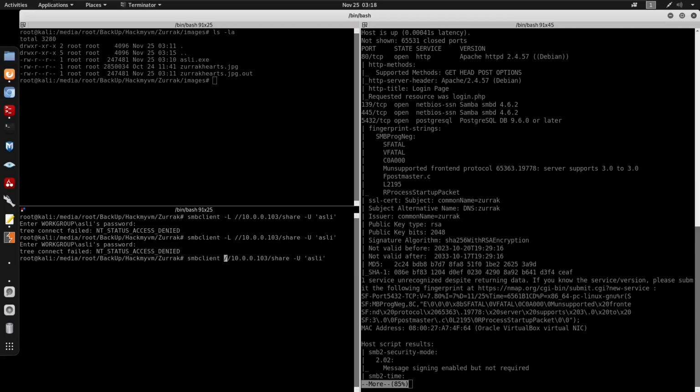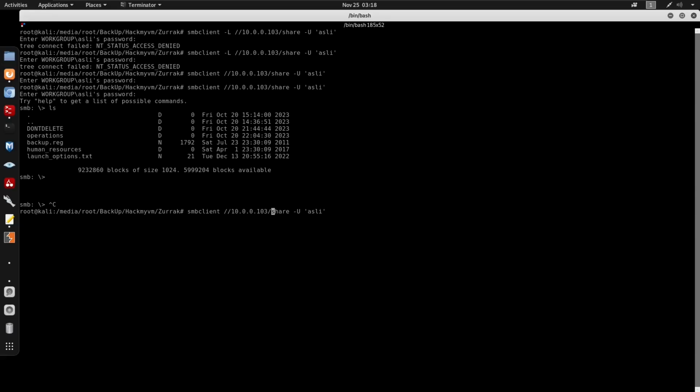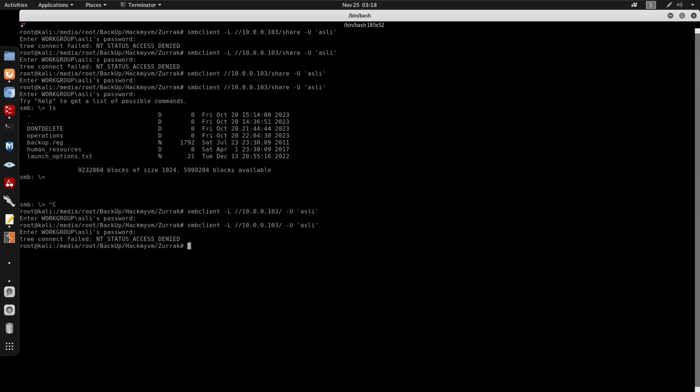Instead of trying to list it, let's try to just connect straight with the direct password. And it does seem to work. So it doesn't seem like we can list it out, or I was listing out the share. We don't want to list out the share, but if I had the share with the IP address, we do -L. I wonder if this is going to work. It's not going to work with the -L, so it's not going to let us list the share, but we do have the share for share, right? We do I love cats, and we're in.